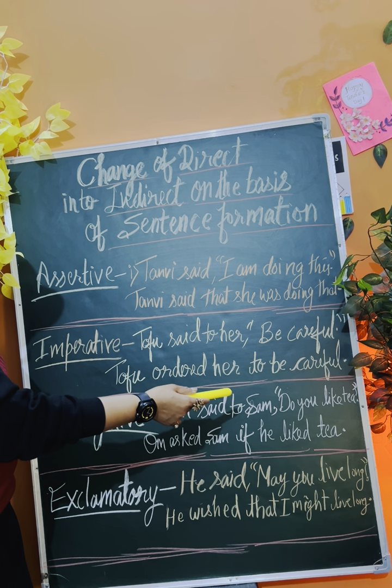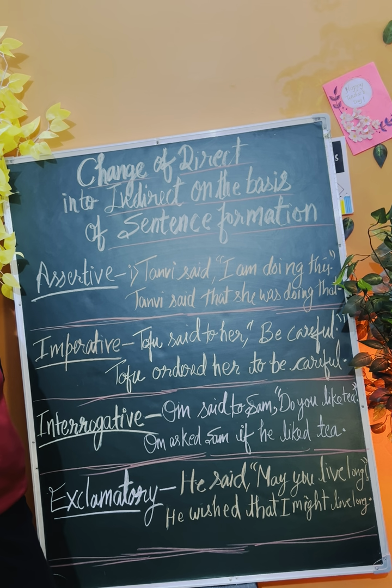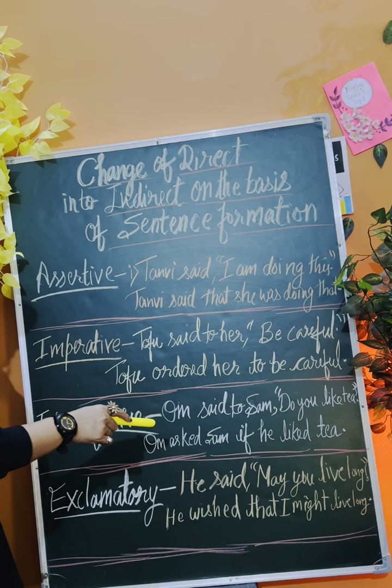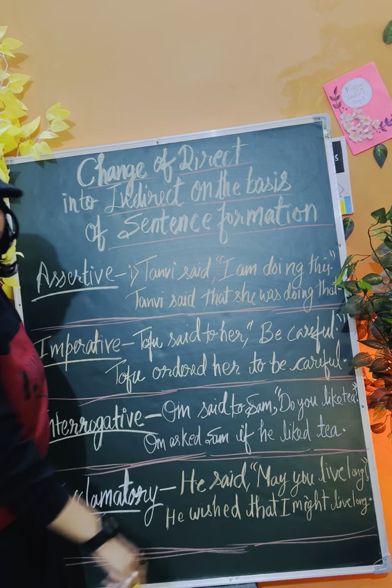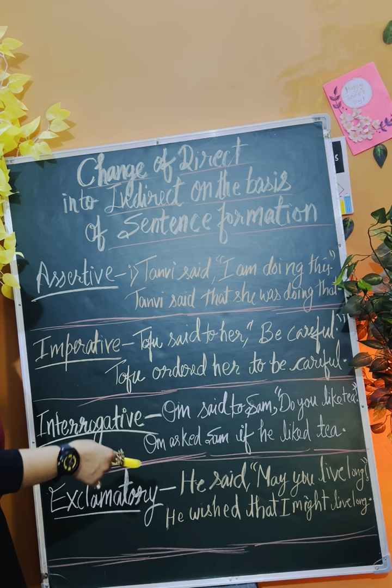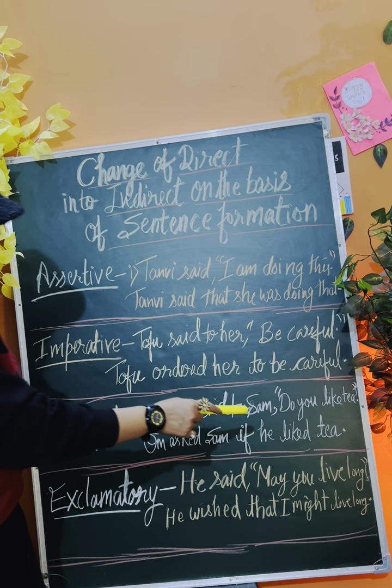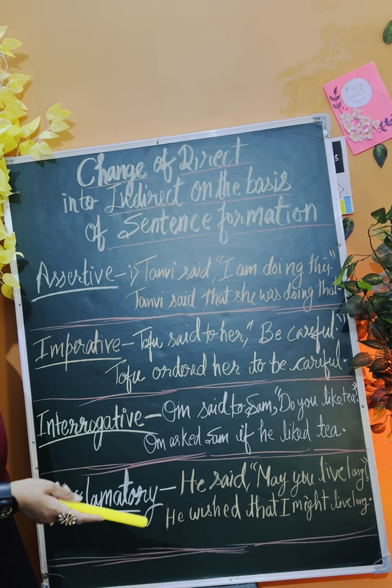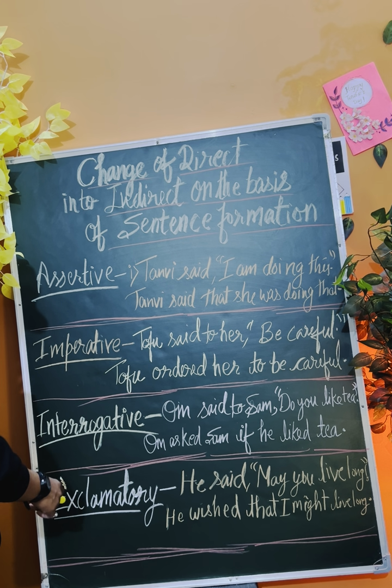At the place of do you live, where did he live? This way the sentence will be changed. But the question will remain a question, right? At the place of if or whether, you have to put that there, and the rest of the question will be in the question form, but the question mark will be removed. Where did he live? Like that.